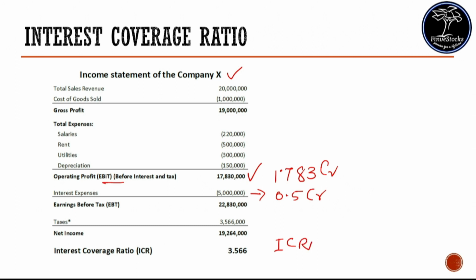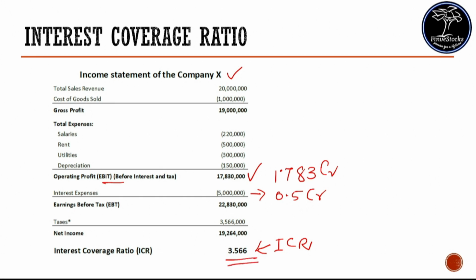So the interest coverage ratio helps us to understand how much company is earning relative to its interest burden, how easily the company can pay its interest payments. Here it suggests the company is generating 3.56 times of every rupee of its interest payments.